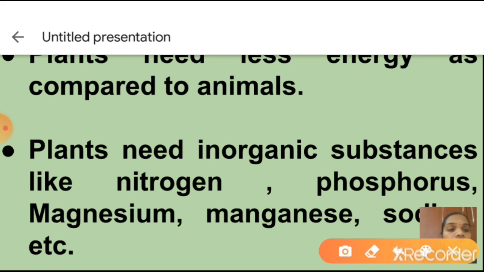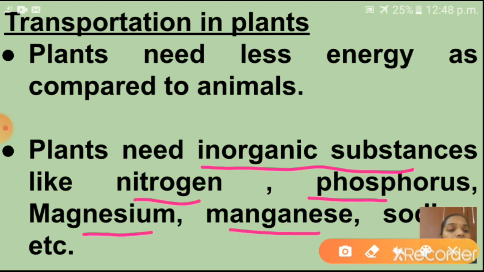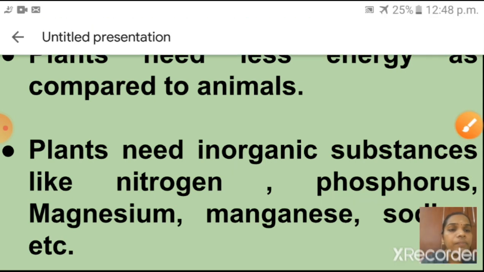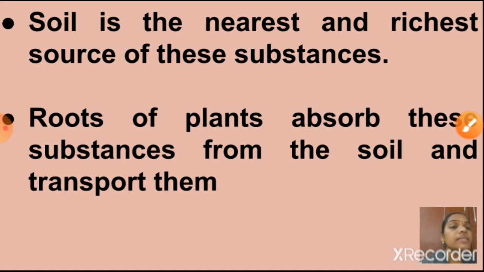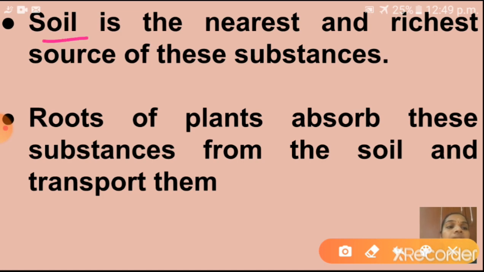Understood, children? Next point you have to see: plants need inorganic substances like nitrogen, phosphorus, magnesium, manganese, etc. Understood, children? Plants need many inorganic substances. So how are plants getting these inorganic substances? Can you think? See here, soil is the nearest and richest source of these substances. So plants are taking these inorganic substances from the soil. Understood, children? From the soil.